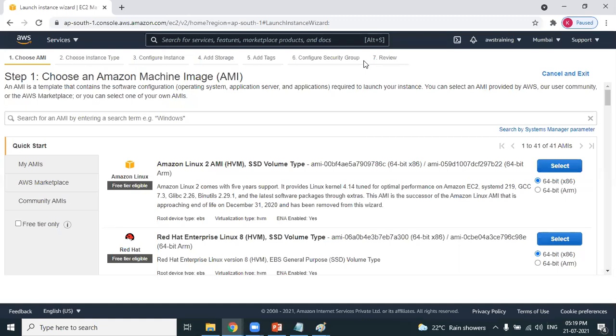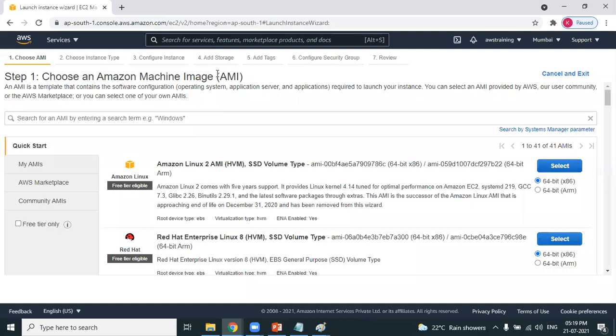Most of the steps are default. Step 1 is default, step 2, step 3 is default, step 4 is default, step 5 is default, step 6 is also default. So do not worry about this. Creating an instance is very, very simple.